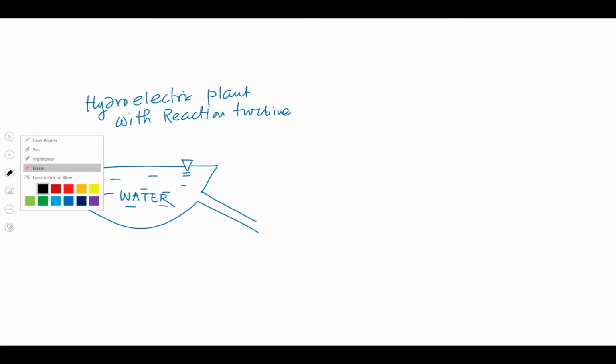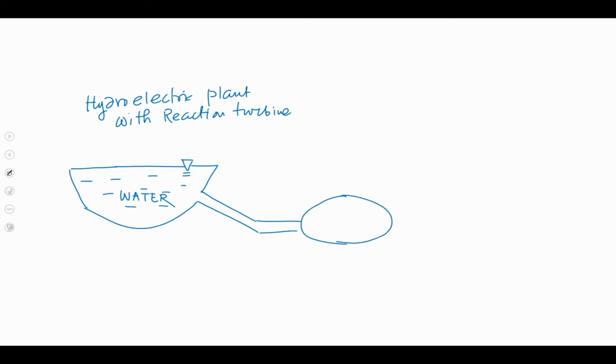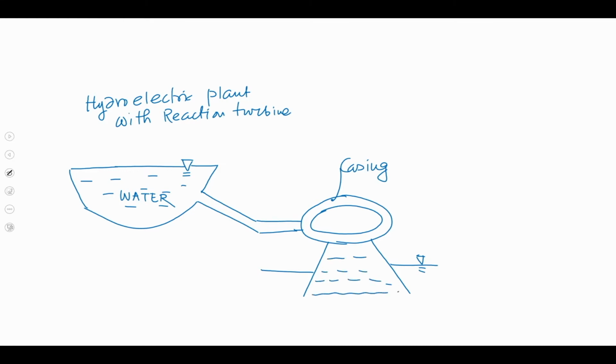If I draw, okay, this is the casing, again this is a schematic depiction, and after doing work the liquid leaves the turbine and goes again to the tail race level.